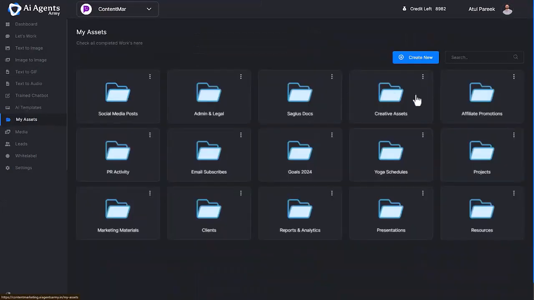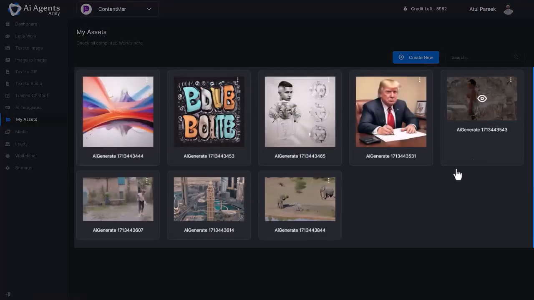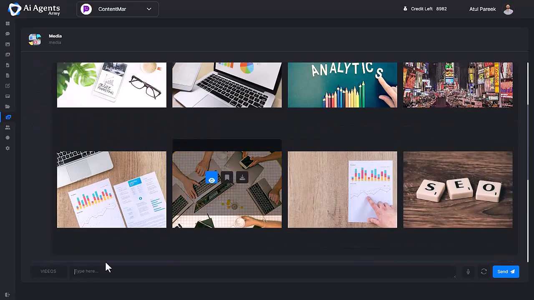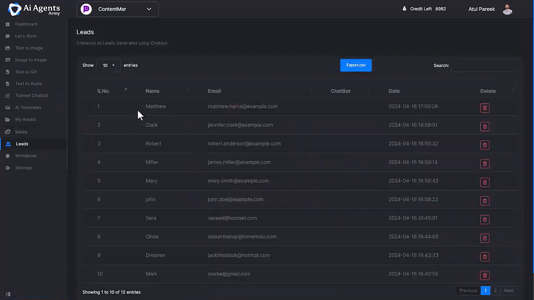My Assets. This is the central hub of all your completed work. You can manage all files, images, videos, audio in specific folders and create unlimited folders for a smooth workflow. Moving forward, Media is the central hub of 2 million plus images, videos, GIFs, so you can search, download and use them for your or your clients' projects. Next, move to the Leads section. Here you can manage all leads generated using trained chatbots, manage and export leads anytime.